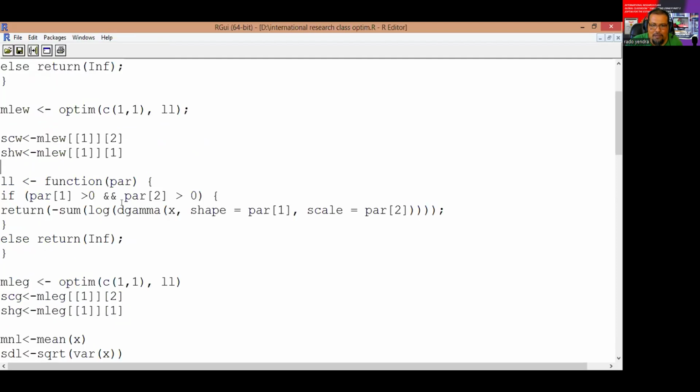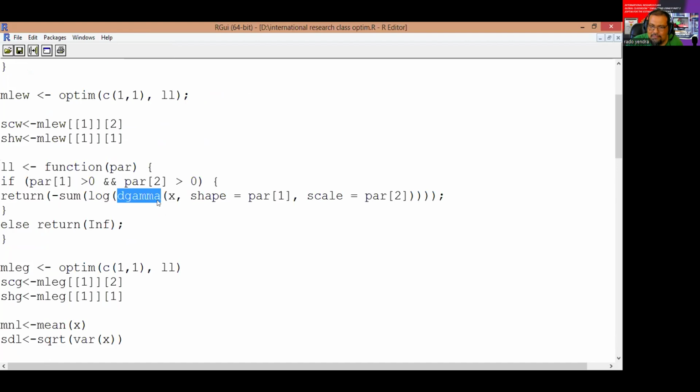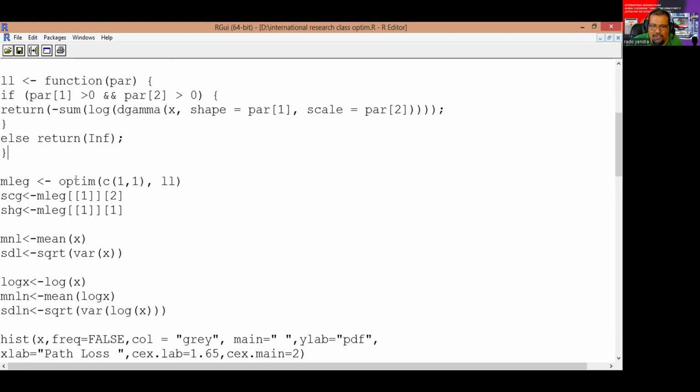And for the other density function, the gamma, we use the same coding for the log likelihood: minus sum, natural logarithm, and the gamma density. You put the x data, parameter 1 as shape, and parameter 2 as scale. After that, we use Optim to estimate the parameter, giving the initial value 1 for parameter 1 and 1 for parameter 2.